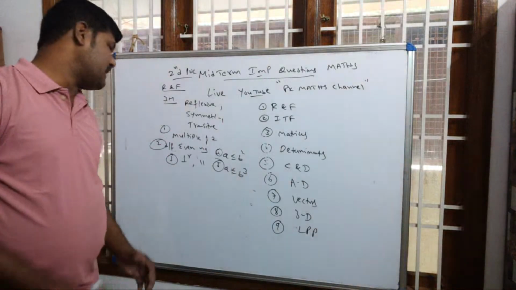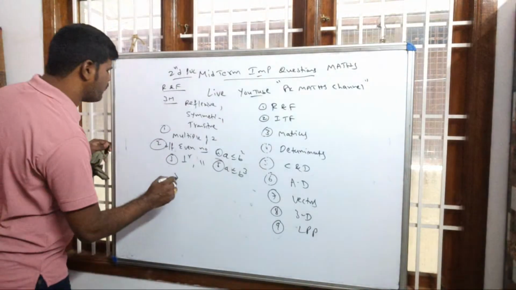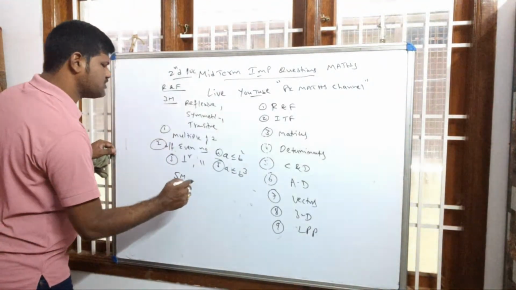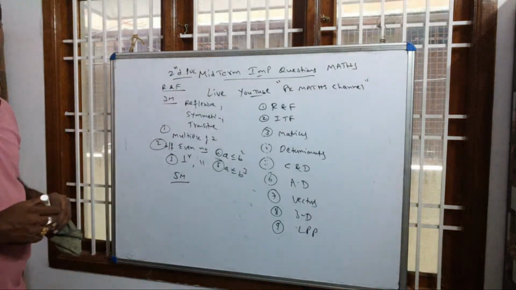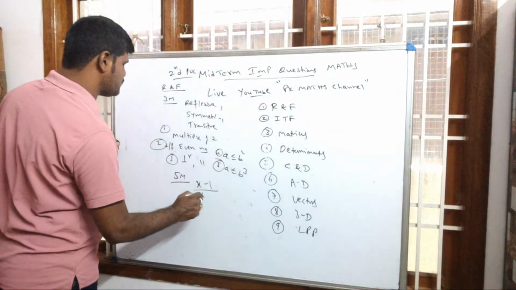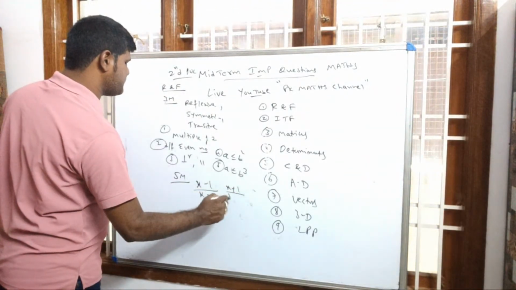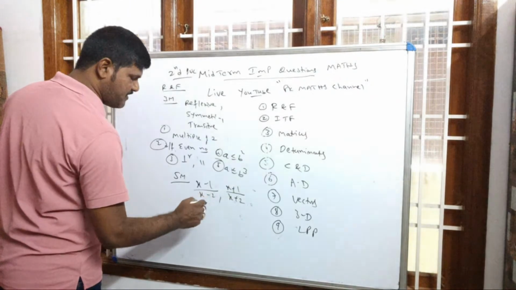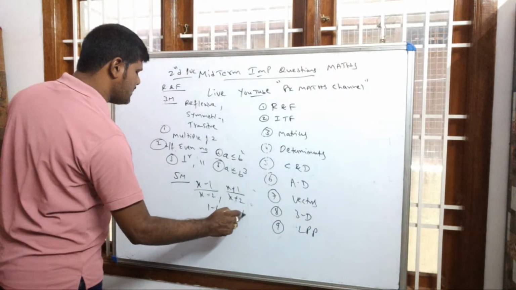So come back to 5 marks. You know very well, for 5 marks we have only 2 questions. One question: you can prove that it is one-one and onto. So it is a fraction like (x minus 1) by (x minus 2) or (x plus 1) by (x plus 2), this form. Verify one-one and onto, or bijective.